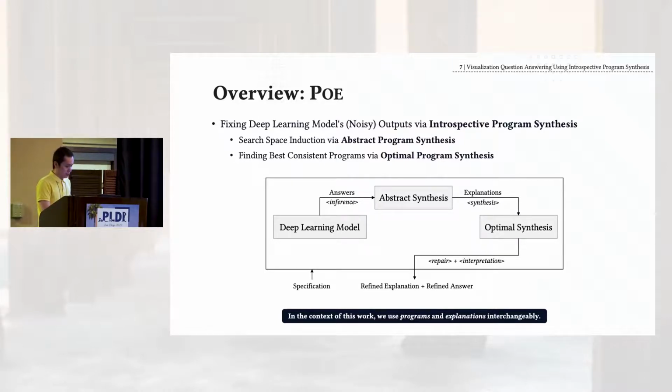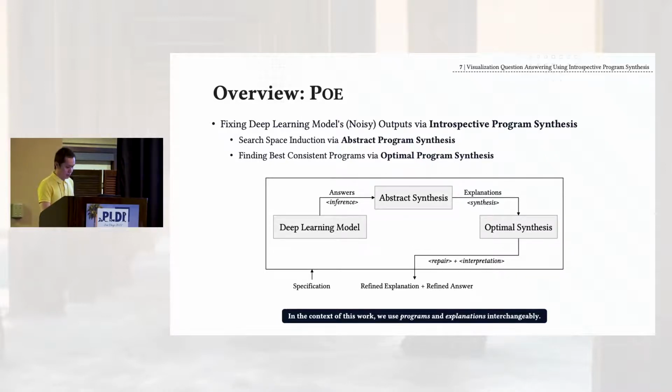So the abstract synthesis module provides a scalable choice to synthesize partial but feasible programs for the deep learning model's prediction, so that the algorithm no longer needs to enumerate every concrete program and finish all the synthesis until the end. Instead, we use a top-down enumeration, and it could stop halfway and only provide the partial program, and hand the remaining part of the concrete program filling to the next module. So this will make things much more scalable.